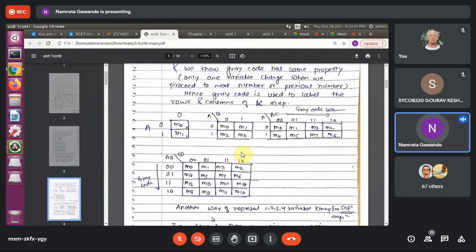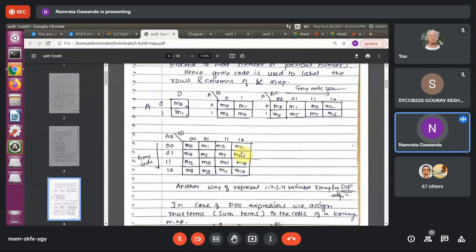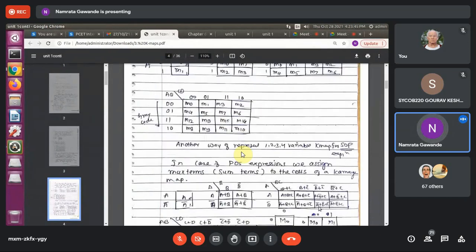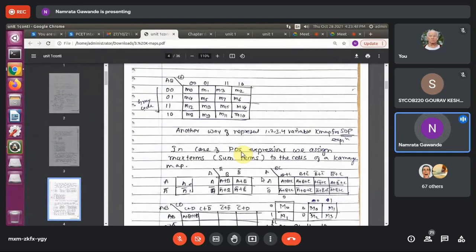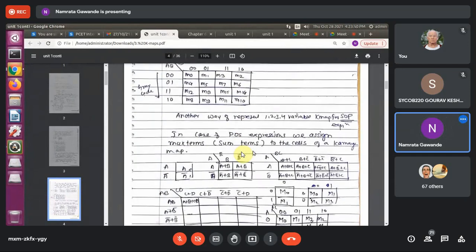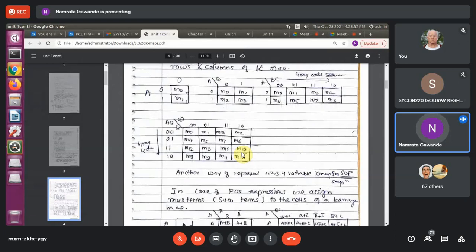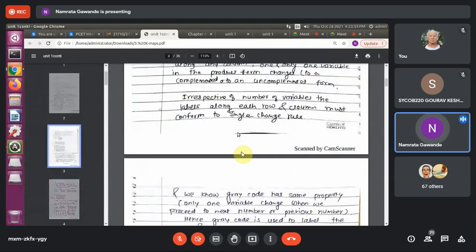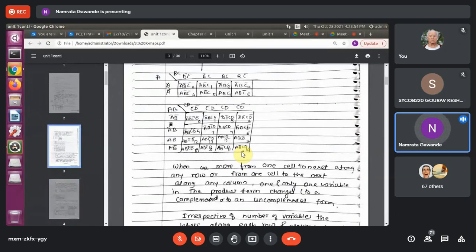Fine. Another way to represent 1, 2, 3, 4 variable K-map for SOP expression. Okay, so there are multiple ways. Now this is for the SOP. This we have seen also. Here you can see we have taken the product, right? A bar, B bar, C bar. Just now I have shown the example on the whiteboard. A bar, B, C. Have we considered addition here? No, we have considered multiplication here.